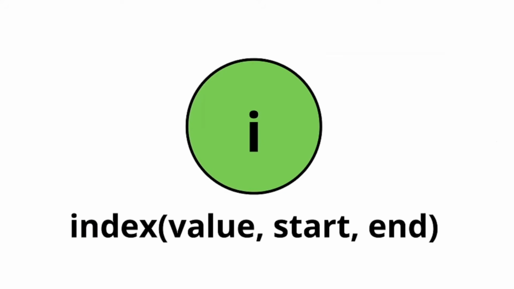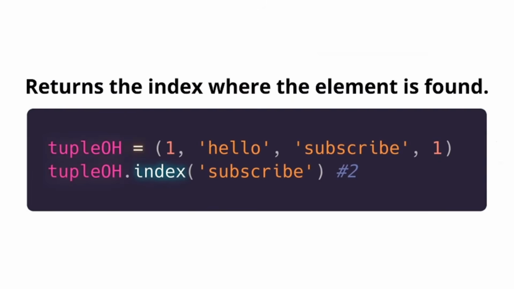Finally, index takes the value, the start and end as parameters. Let's see, it returns the index where the element is found. So we have "subscribe" in a string, and it returns just the number 2 because this one occupies the 0 index, this "hello" occupies the 1 index, and this, well, this is what it returns. Yet, if we pass the start and end parameters, which don't necessarily have to go along, this process could change completely. Let's say subscribe and then 3.